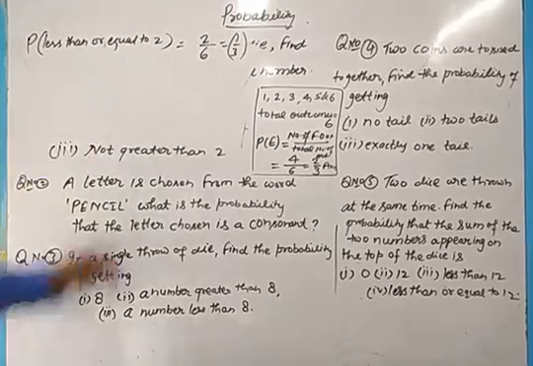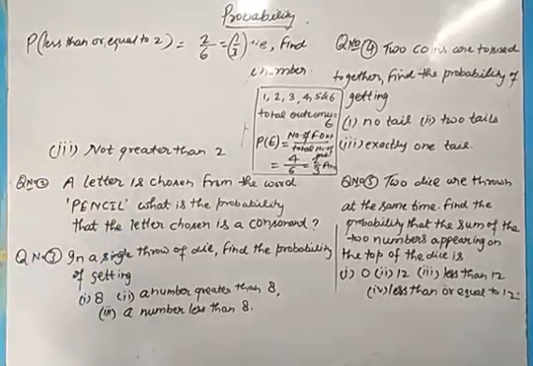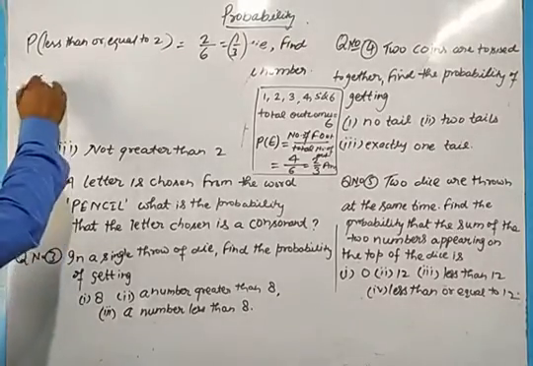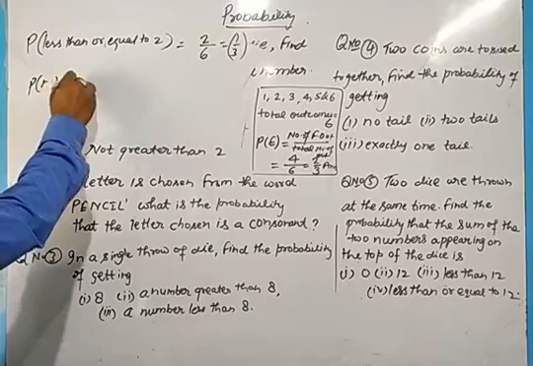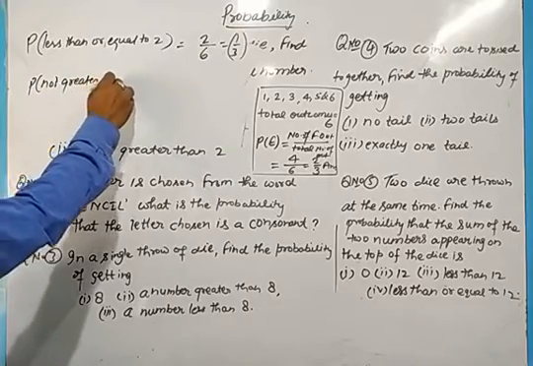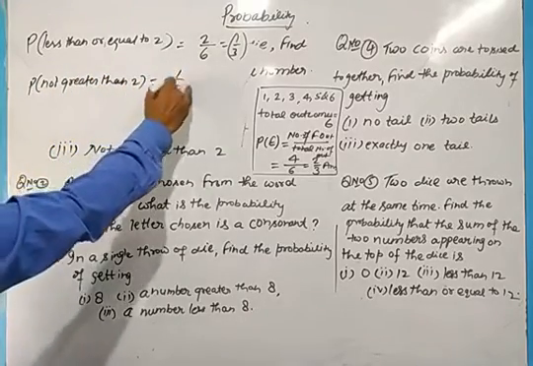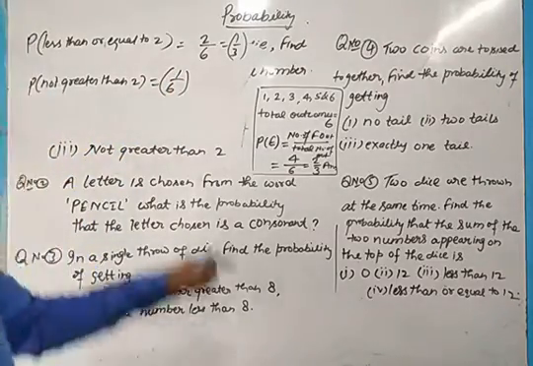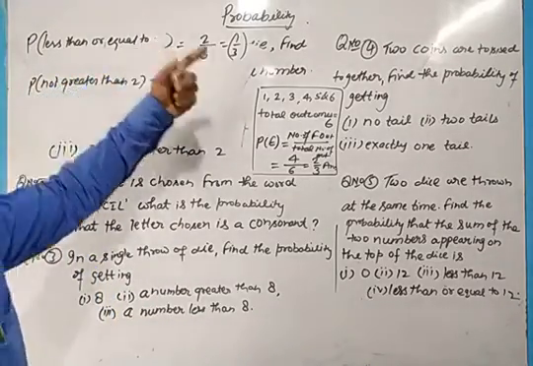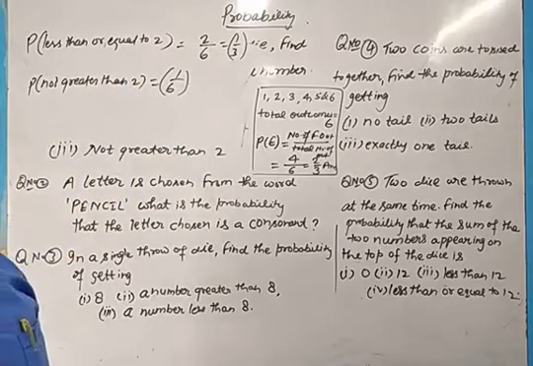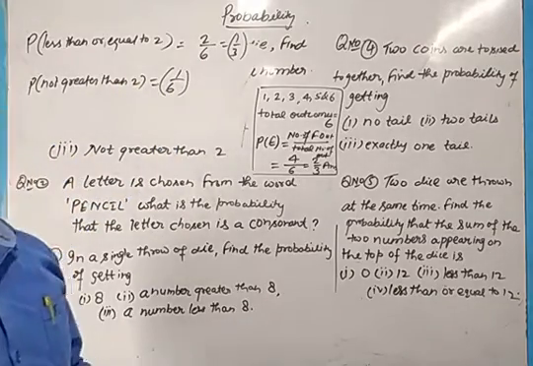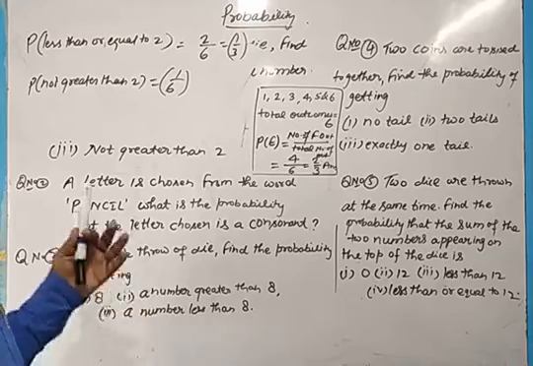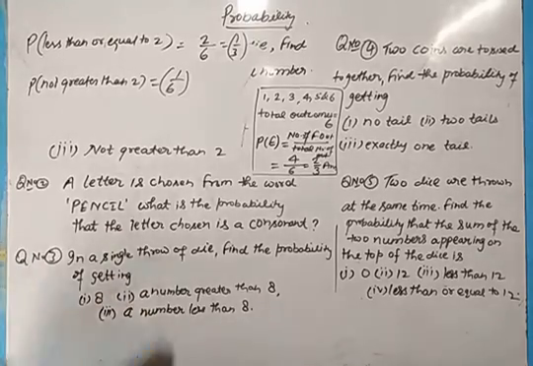But for this condition, the probability of getting a number not greater than 2 is equal to 1 upon 6. 2 will not be taken because in the first condition we have taken less than or equal to 2. So 1 upon 6 will be the probability of getting a number not greater than 2. Okay, this was all about the first question.